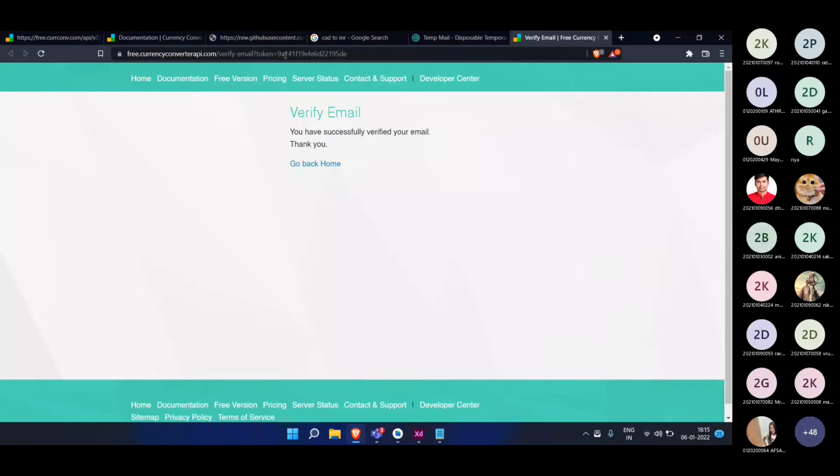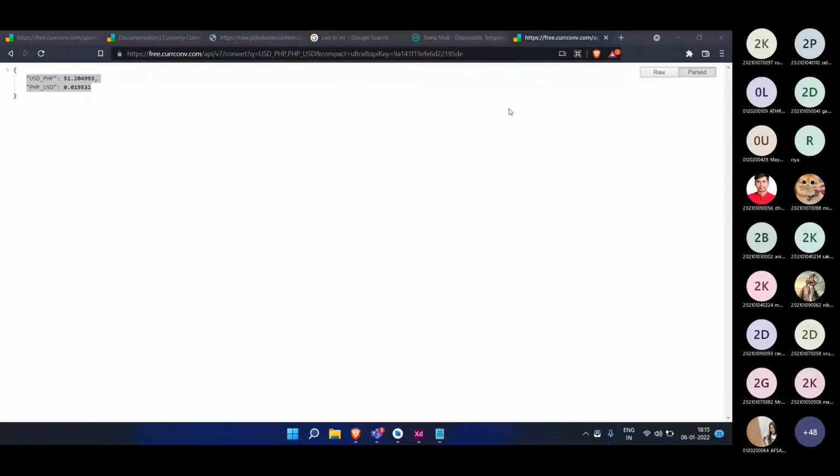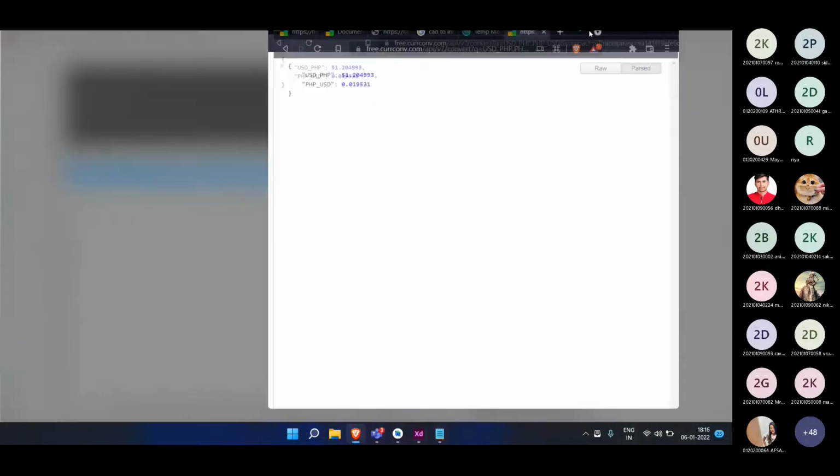If I copy this link, paste it over here, and hit enter, you can see you get USD to PHP. I am not sure what PHP is, it might be the Philippines currency. Why am I not able to hide this thing? Okay, it is gone right now.